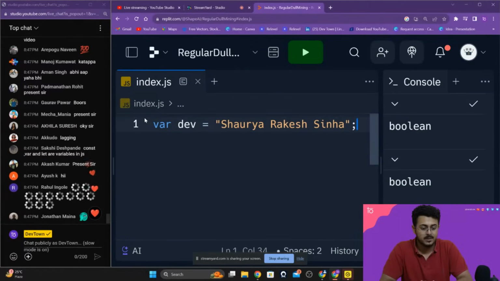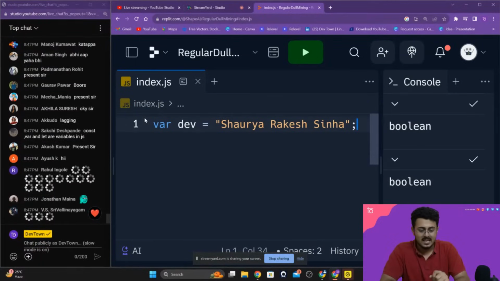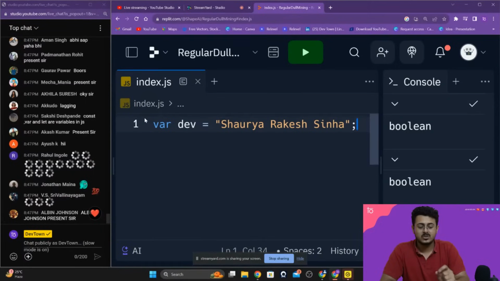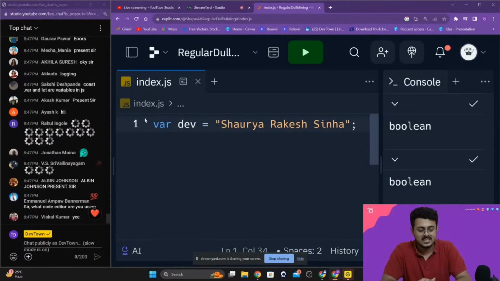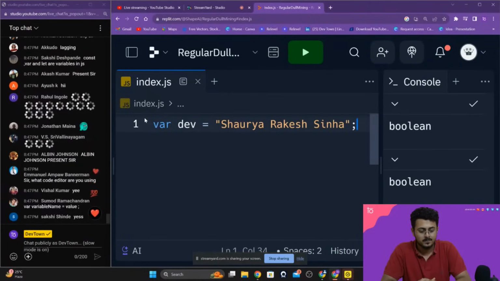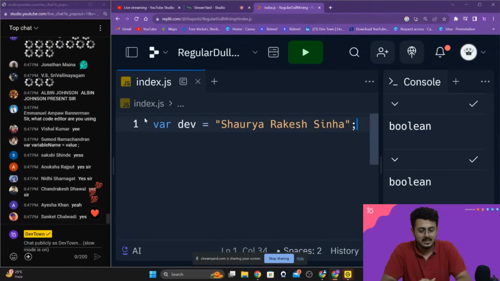Are you guys able to see this? Please let me know. We have created a variable called dev, guys, and that dev as a variable is going to contain Shaurya Rakesh Sinha inside of it. Are you guys able to understand this? Please let me know.